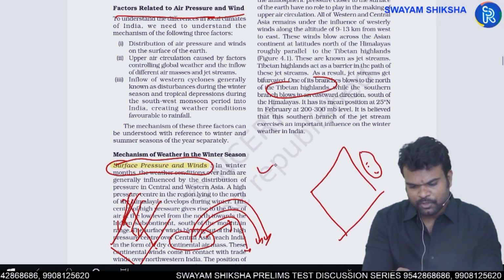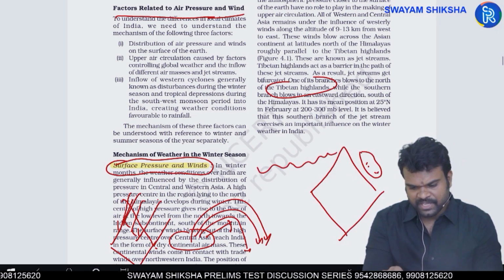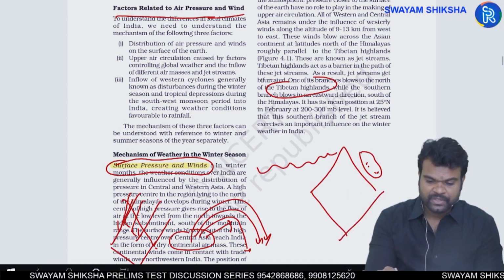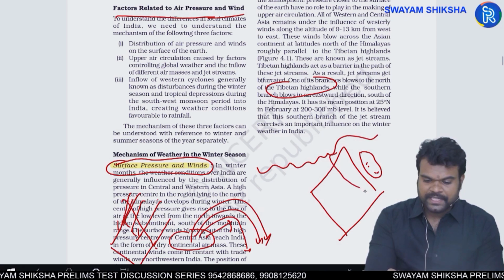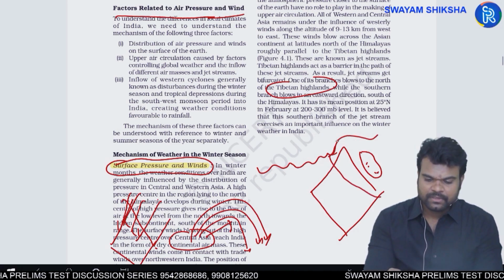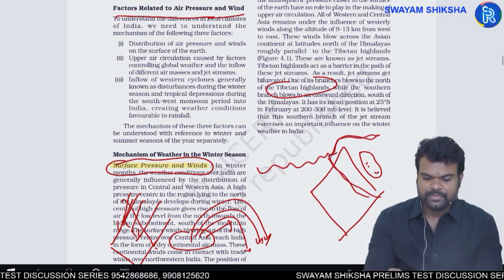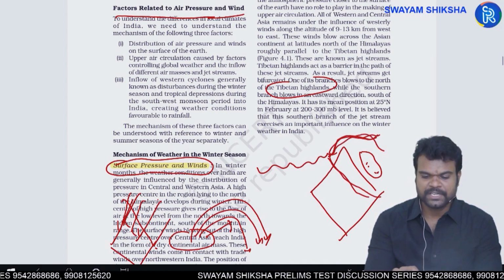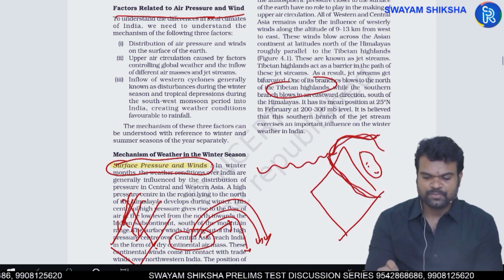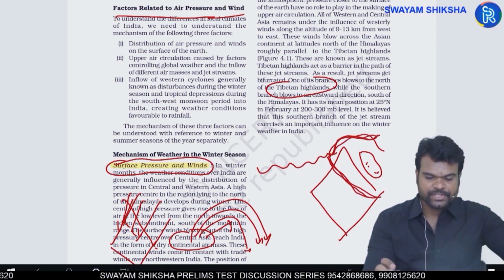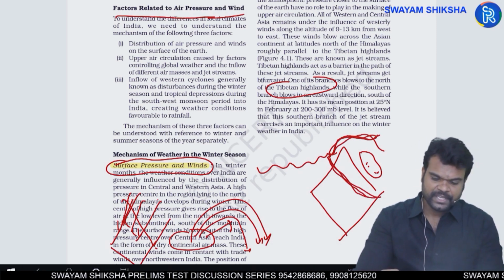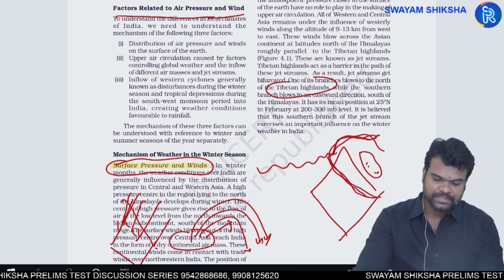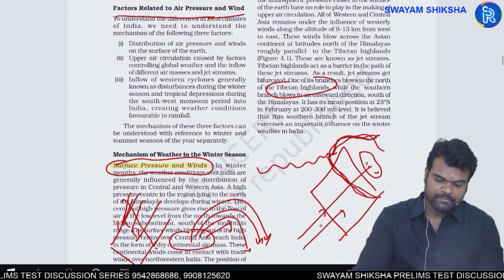The subtropical jet stream of the northern hemisphere, while blowing over India, gets bifurcated, with one branch moving to the north of the Tibetan Plateau region and the other branch moving to the south of the Tibetan Plateau region. At this point of time, it provides favorable conditions for the entry of monsoons into India.